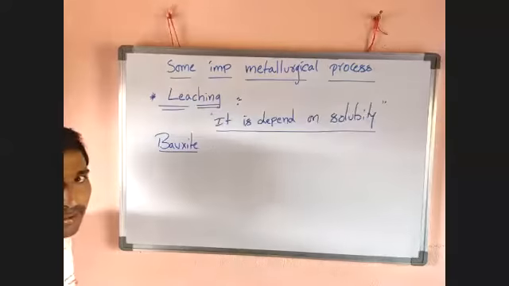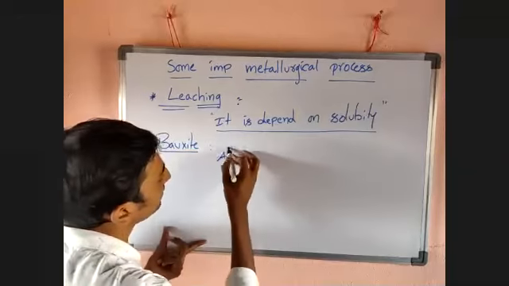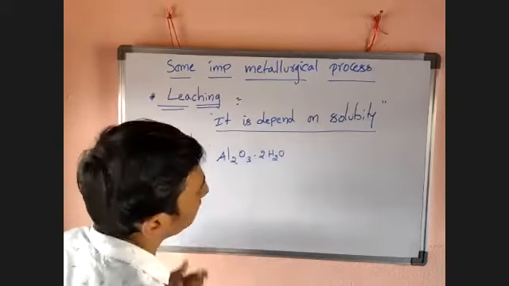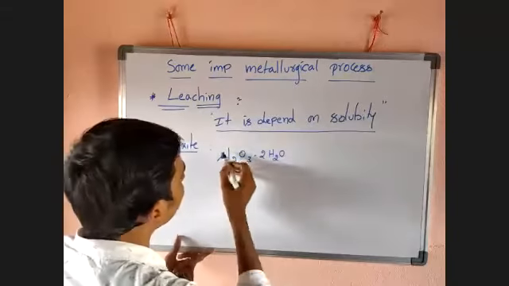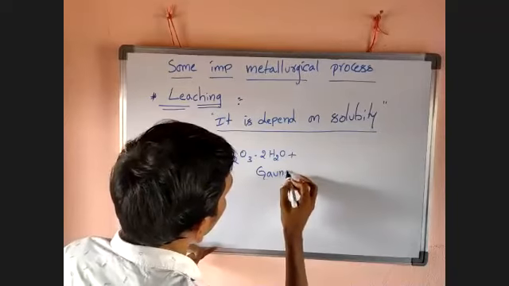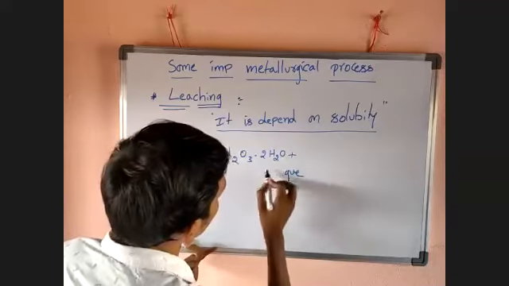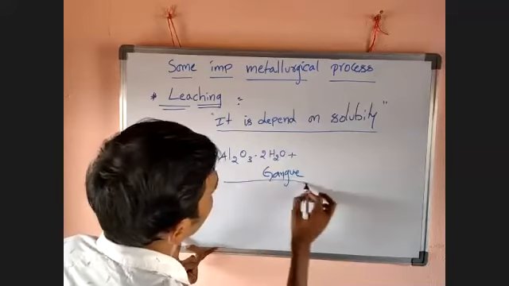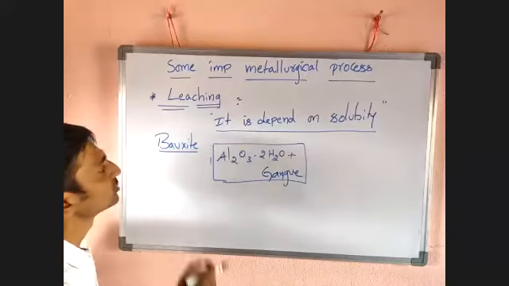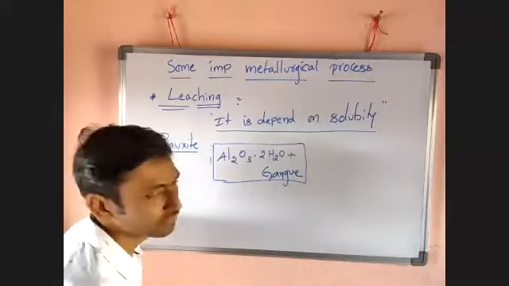Bauxite I want to take. Bauxite is an ore of aluminium, and the formula of bauxite is Al2O3·2H2O. It has a certain amount of gangue. So this mineral is obtained from the earth's crust. Bauxite's general formula is Al2O3·2H2O, but it has a certain amount of gangue.